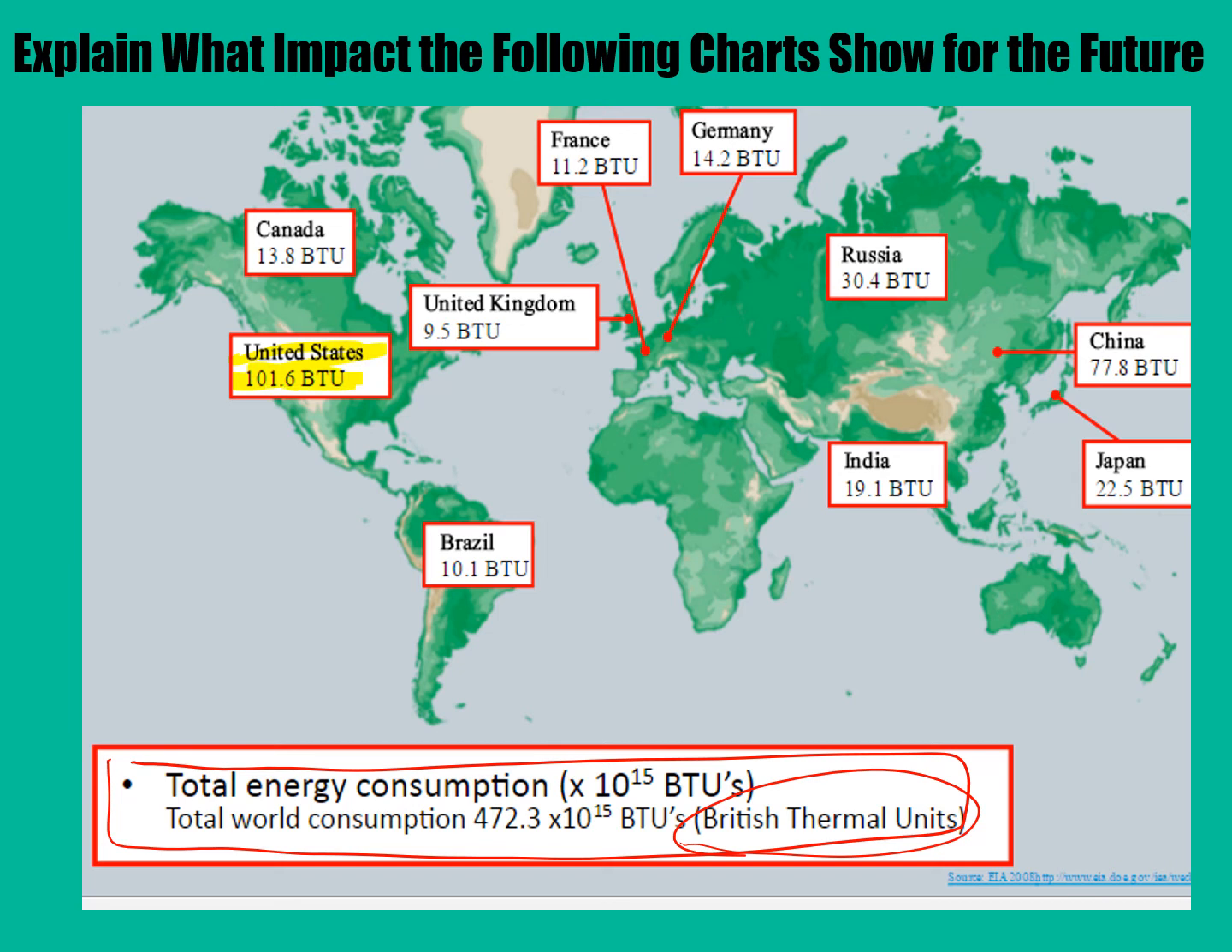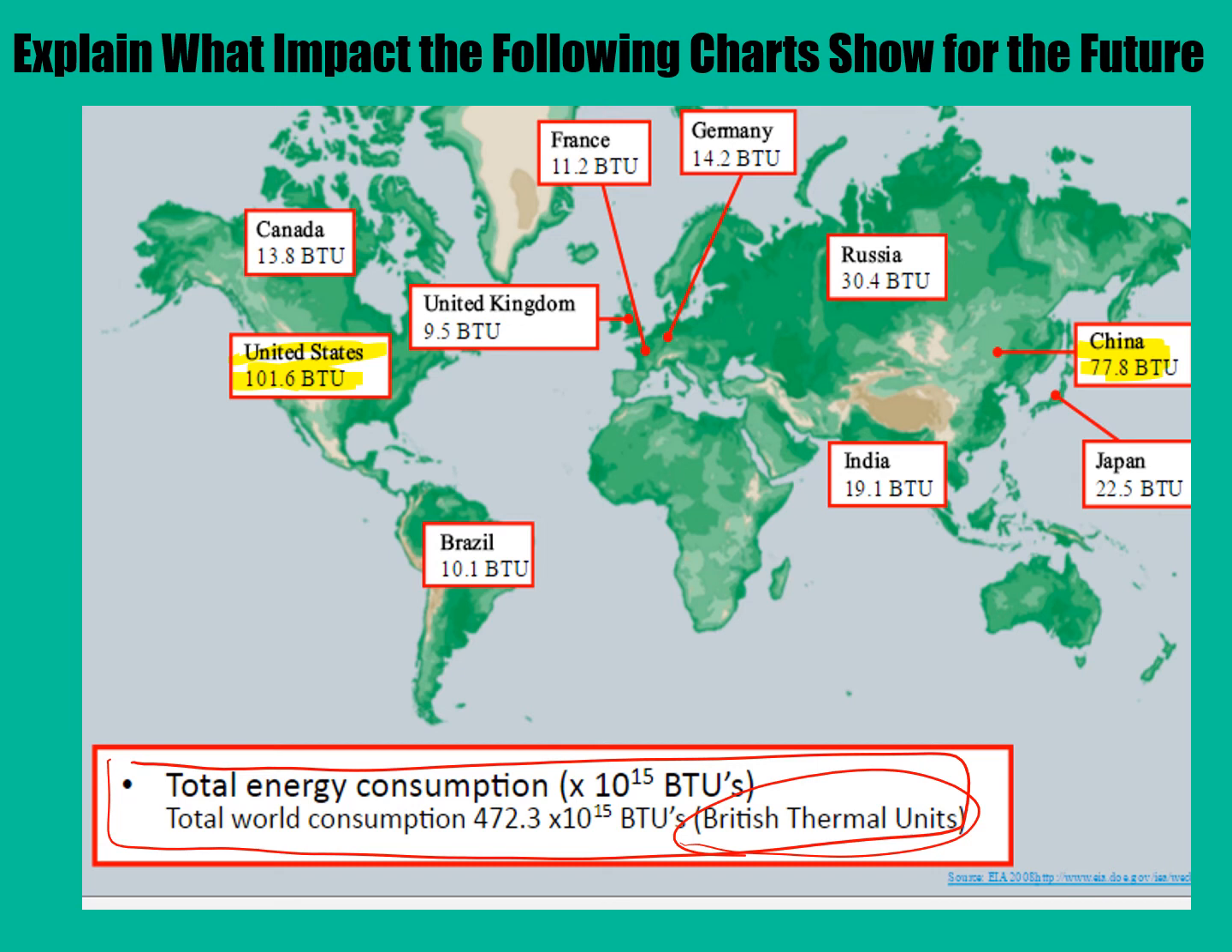The United States uses 101.6 BTUs, whereas China, who we all know has a much greater population, only uses 77.8 BTUs. And so what that shows is that the United States, even though they have less of a population, they use a lot more energy. Why is that? Well, we are a more developed country, therefore we use more electronics, we travel more with our gas, we fly more, things like that.